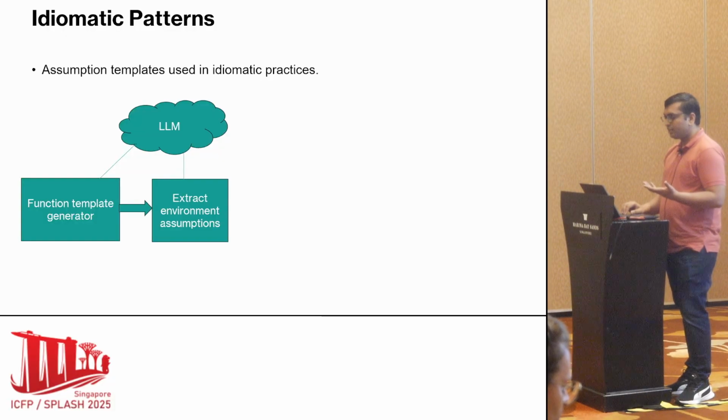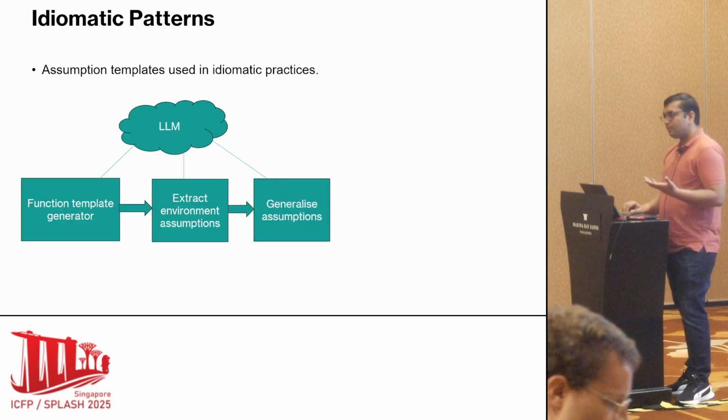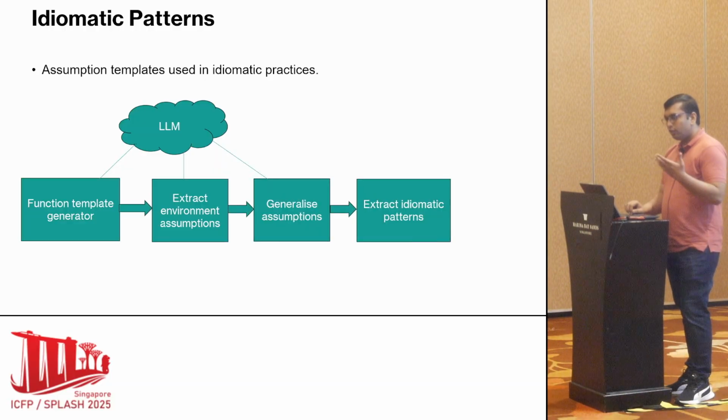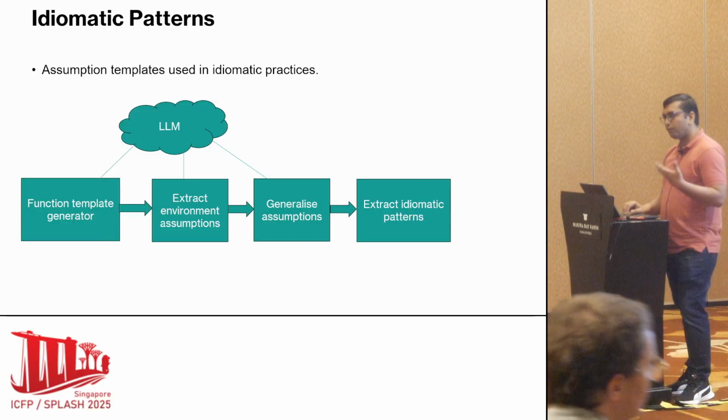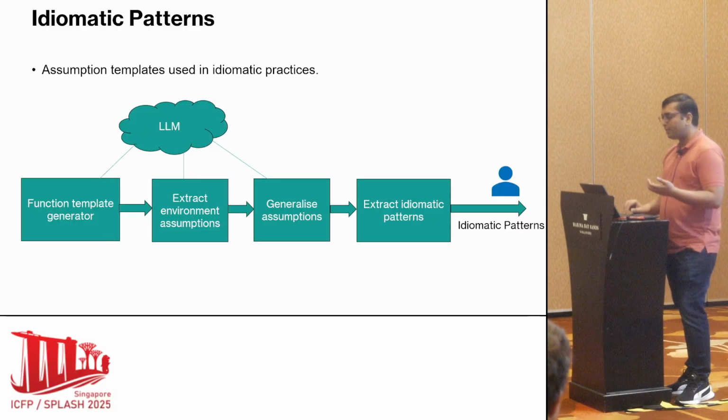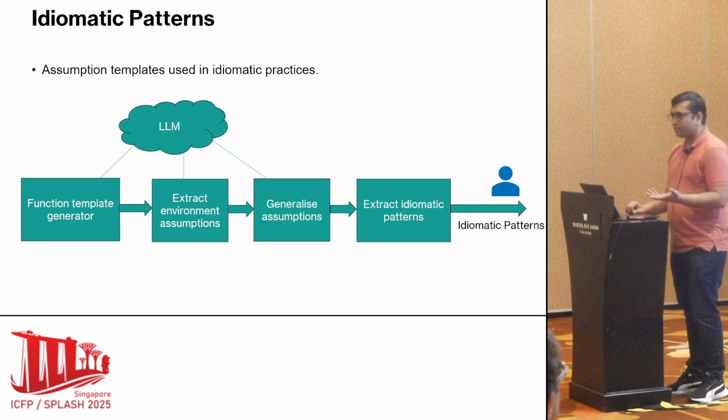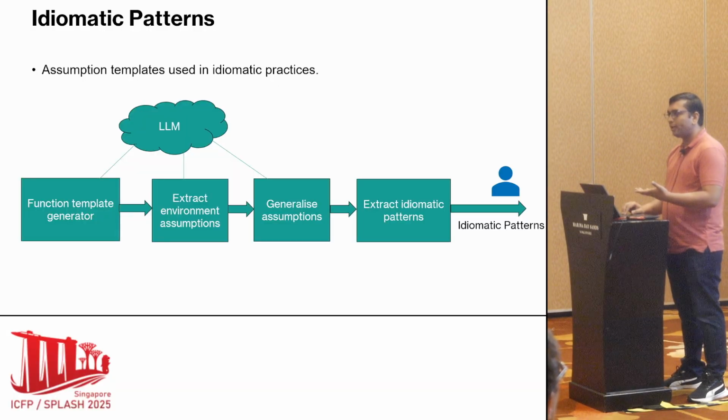We generalize these assumptions, and from them we extract the idiomatic patterns which are being used here, and we shortlist them based on which patterns are more frequent. These patterns are then given to verification experts, who can see whether these assumption patterns make sense or not.